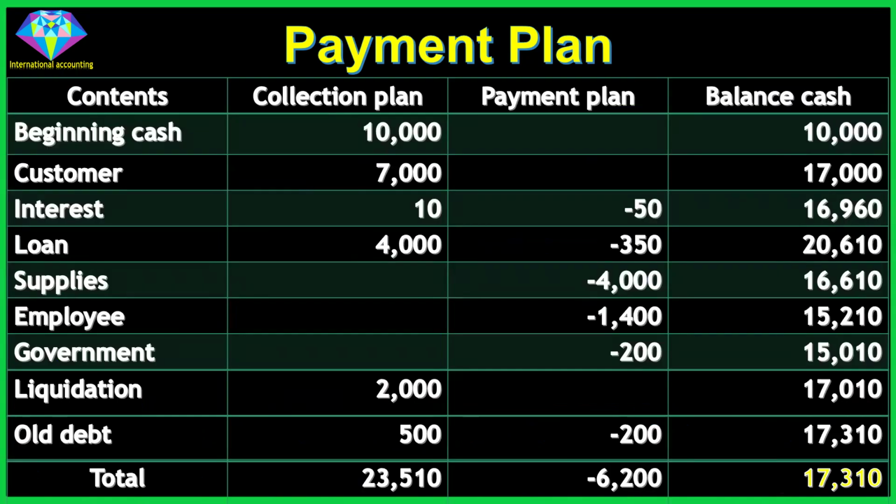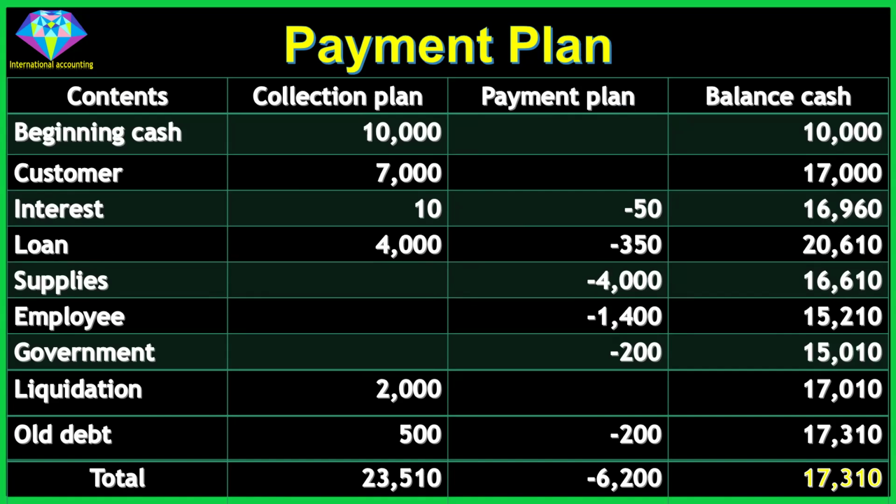This is a summary table of a business's payment plan. Looking at the table, we have the following columns: contents, collection plan, payment plan, balance cash. Corresponding to the rows: beginning cash, 10,000, 10,000. Customer, 7,000, 17,000.